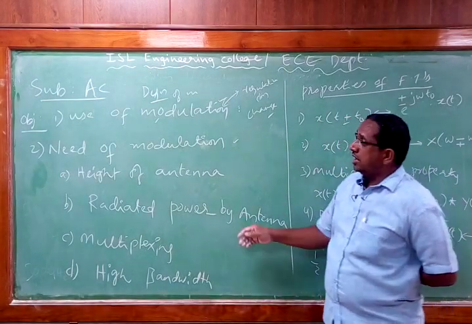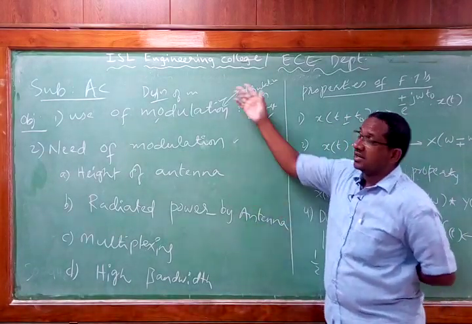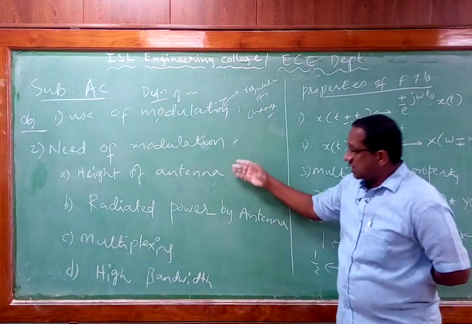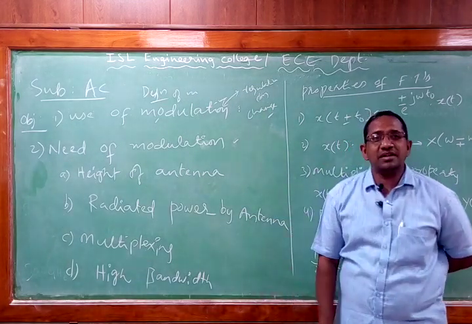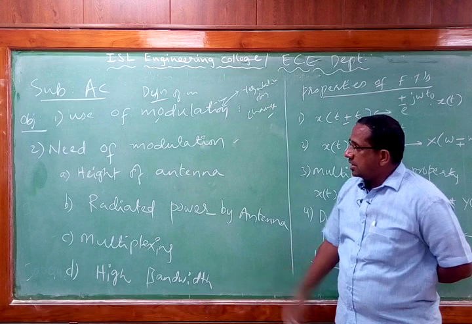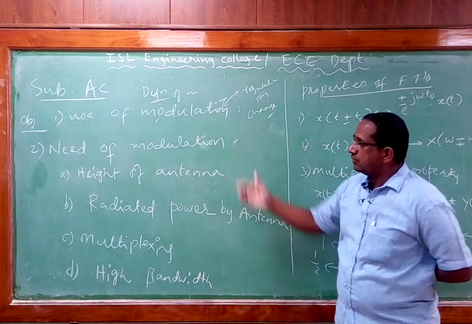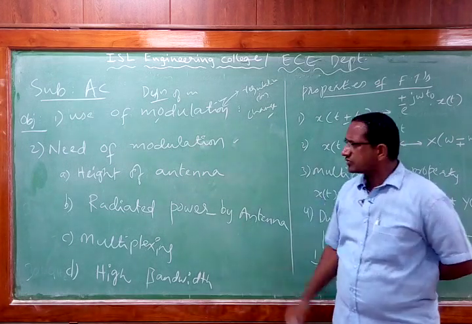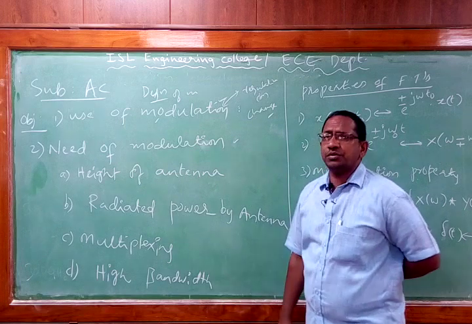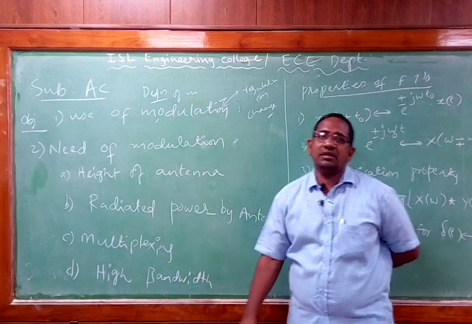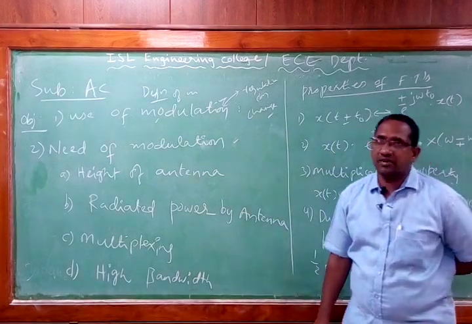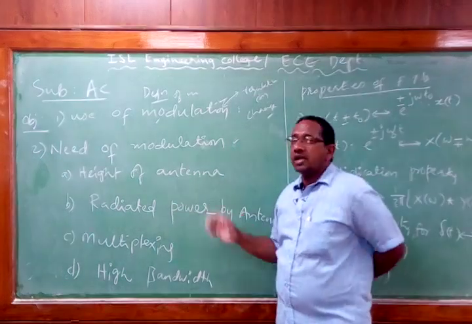So why do we need modulation as far as the communication system is concerned? There are 4 to 5 basic usages or importance of using modulation. Among them, the first one is going to be the height of the antenna, the height of the transmitting and receiving antenna. So what is the height of the antenna?